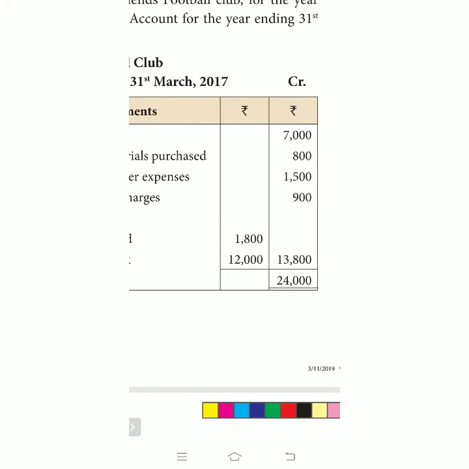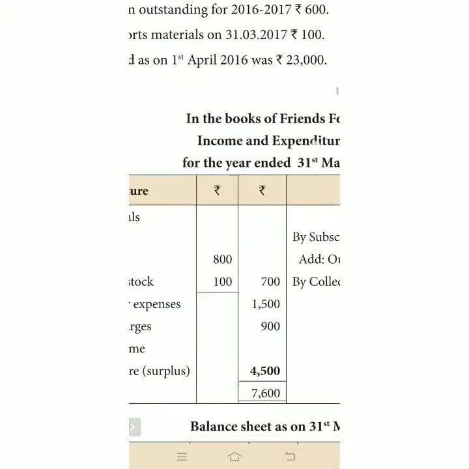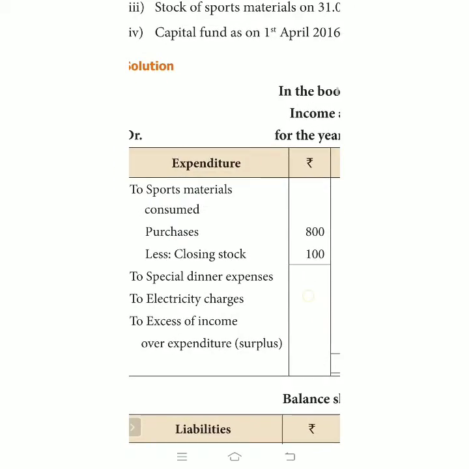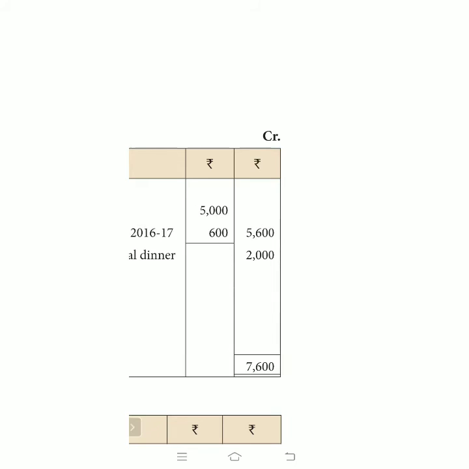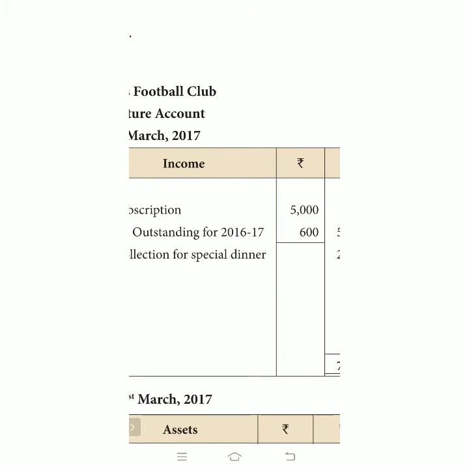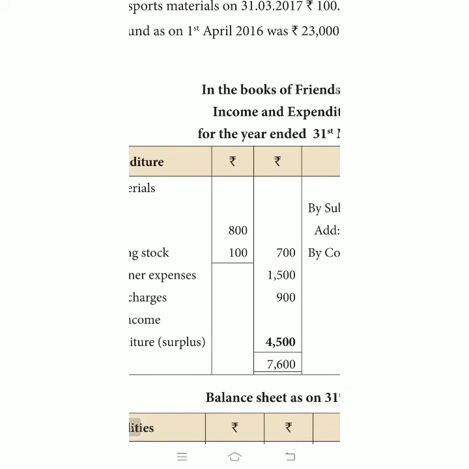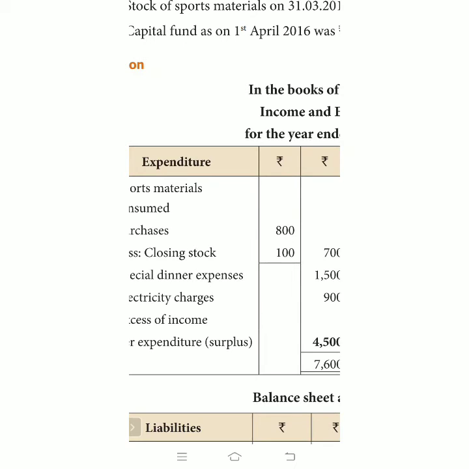What is the net result? 2,000 is received, 1,500 is spent, so the remaining gain is only 500. We show it on both sides: special dinner expenses 1,500 on the expenditure side, and collection 2,000 on the income side. The net result is only 500, so it is indirectly adjusted.